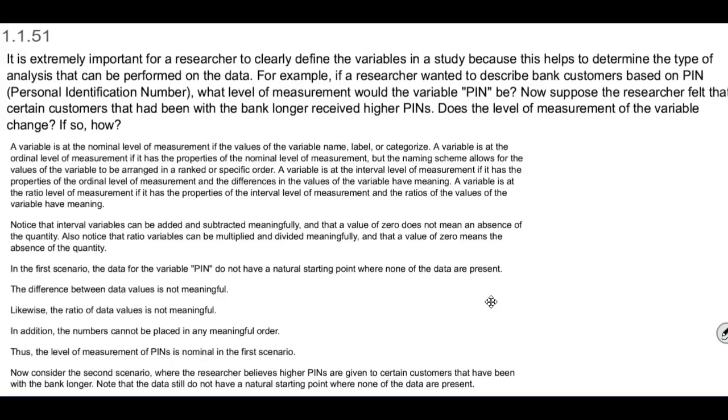A variable is at the interval level of measurement if it has the properties of the ordinal level of measurement, and the differences in the values of the variable have meaning. A variable is at the ratio level of measurement if it has the properties of the interval level of measurement, and the ratios of the values of the variable have meaning.